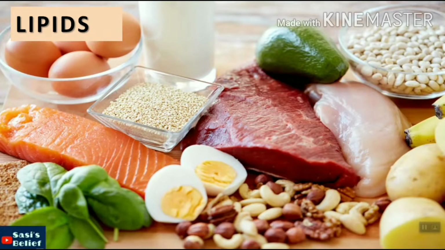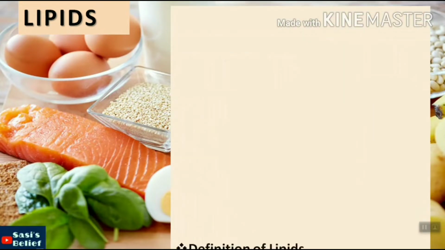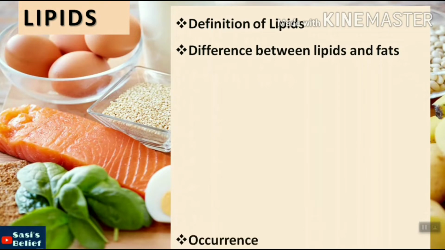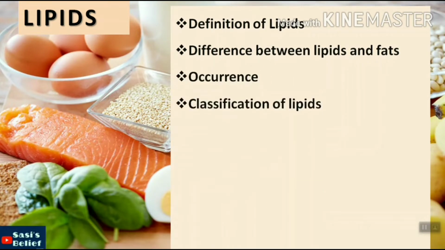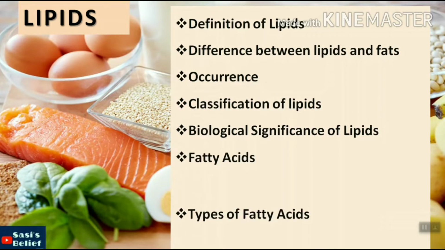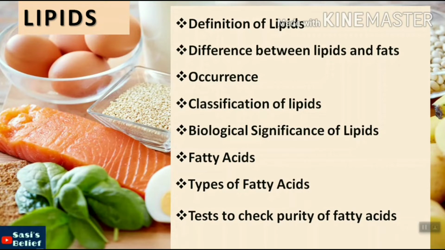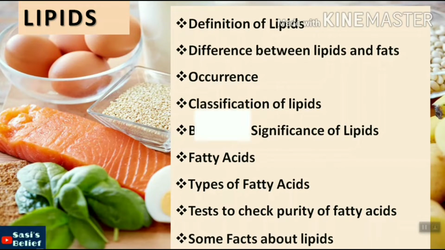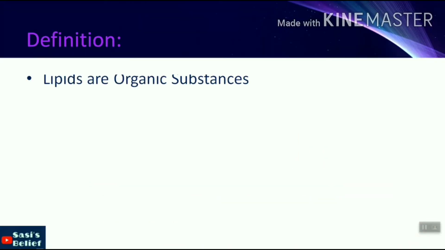Today we are going to see an important topic in biochemistry, that is lipids. In this chapter we'll discuss the definition of lipids, difference between lipids and fats, occurrence, classification of lipids, biological significance of lipids, fatty acids, types of fatty acids, tests to check purity of fatty acids, and some facts about lipids. Firstly, we'll see the definition of lipids.